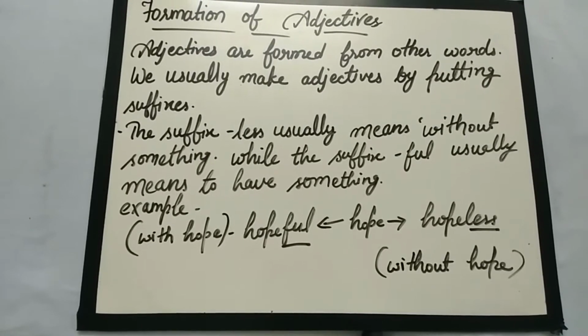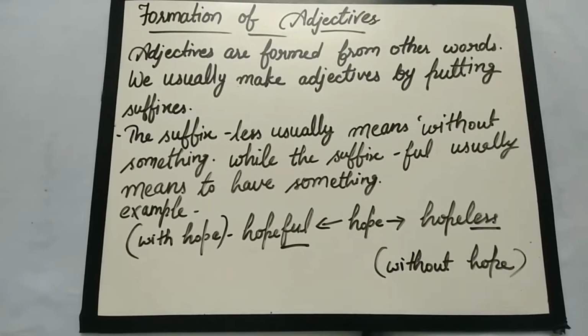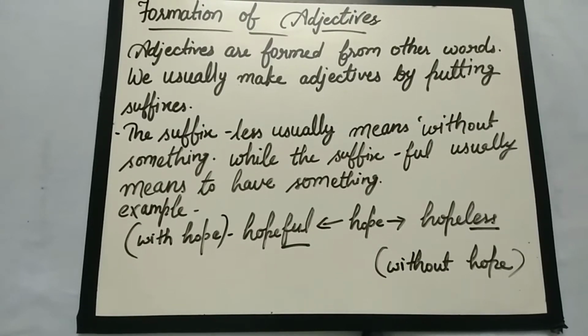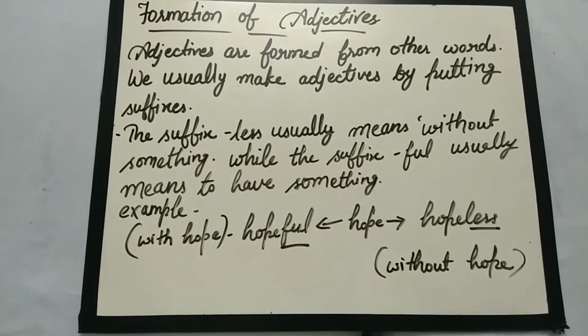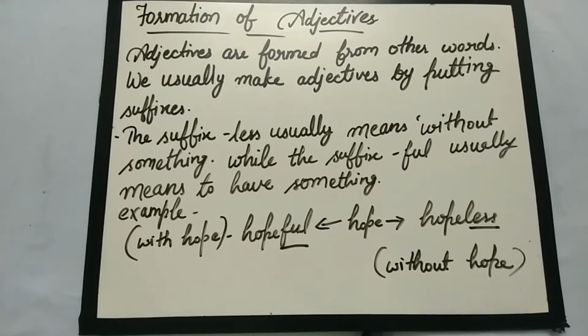So formation means we can use suffixes to change the nouns and the verbs into adjectives, or to change the meaning of an adjective. Some suffixes have a general meaning, while others simply transform the word into an adjective and they do not have any meaning. For example, the suffix less usually means without something, while the suffix full usually means to have something.